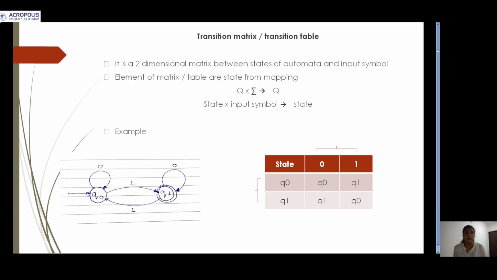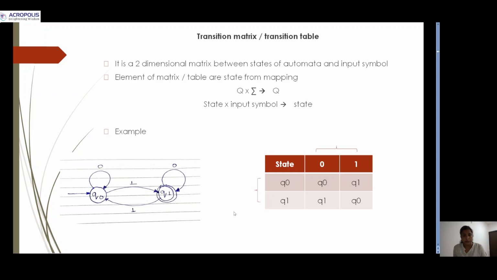In q0, whenever the input is 0, then the next state will be q0. When the input is 1 and the present state is q0, then the next state will be q1.